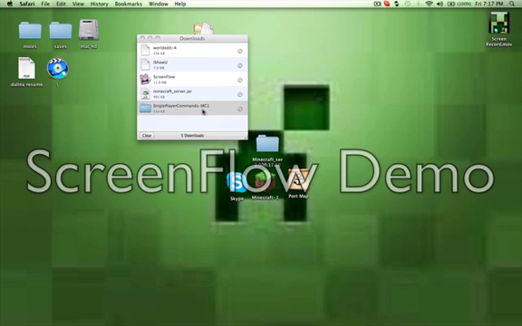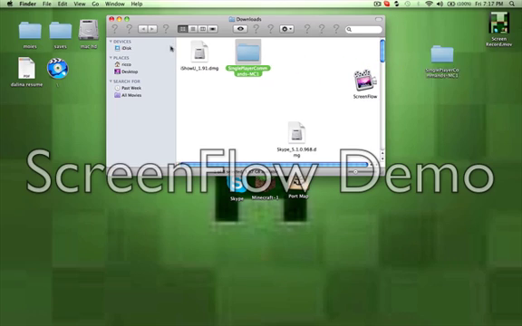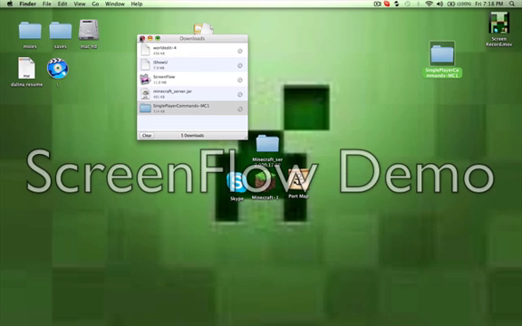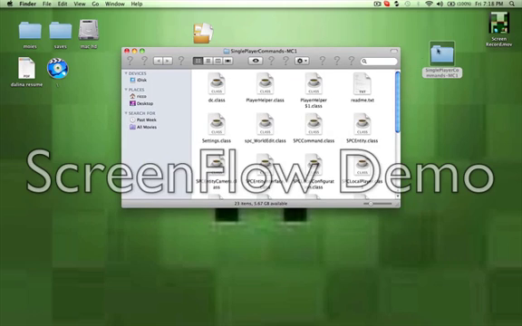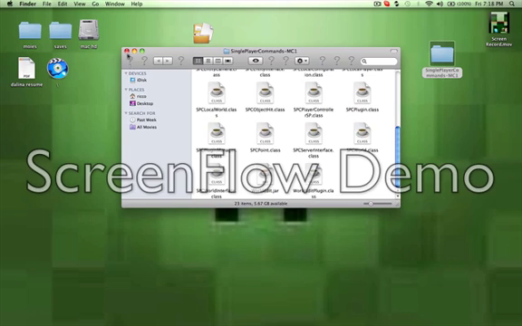Then you want to hit this show in Finder. Pop it on the desktop. Once that's done, open it up. You should have all these .class files.